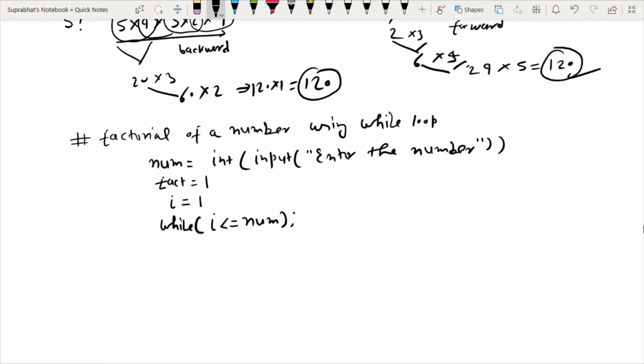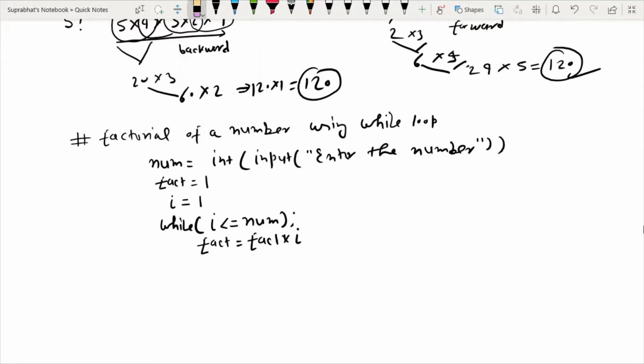Inside this while loop I will do one task that will be repeated n times, that is, whenever i is less than or equal to num, this task will be repeated. The task is fact = fact multiplied by i.